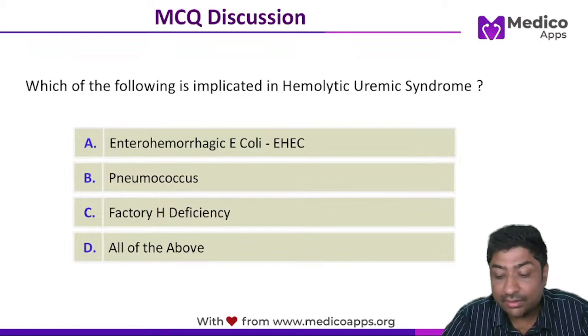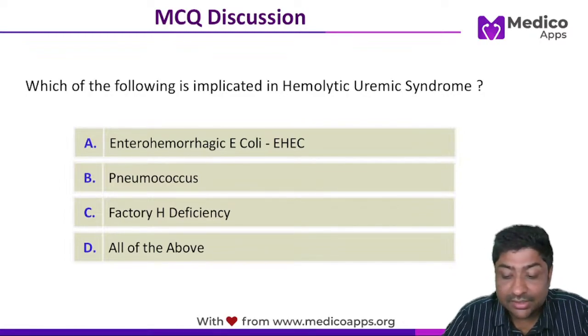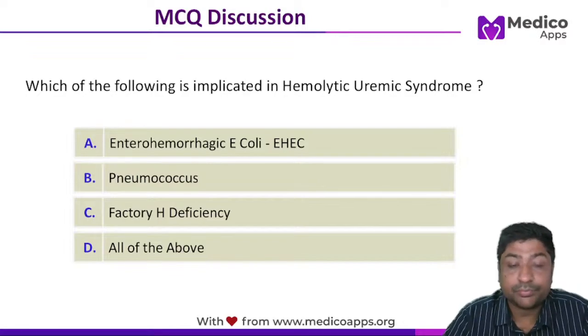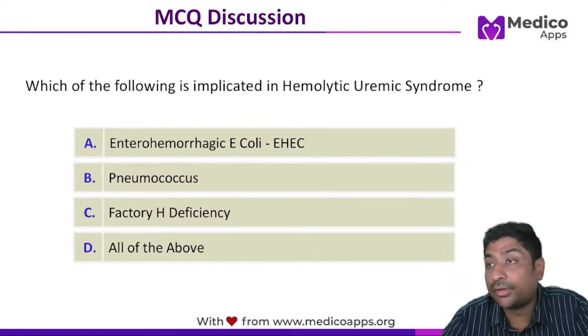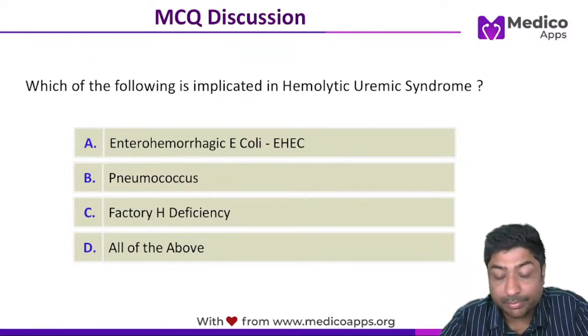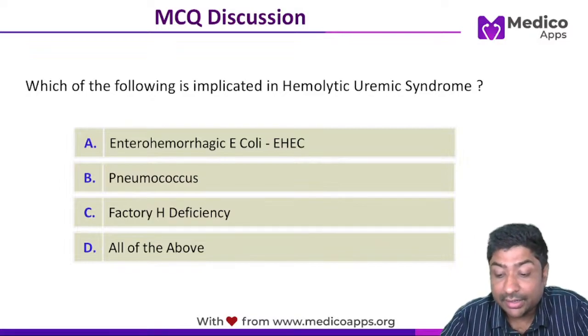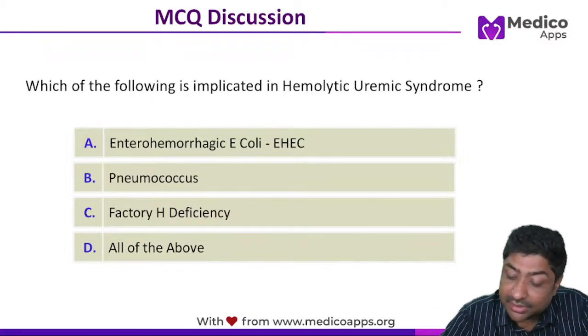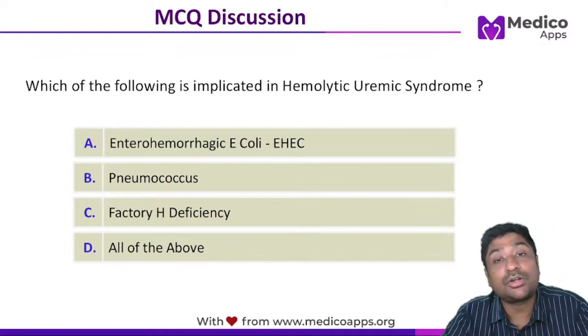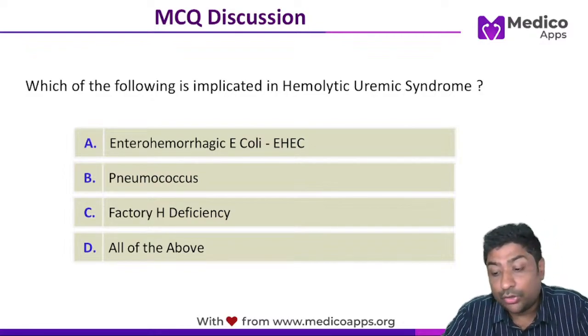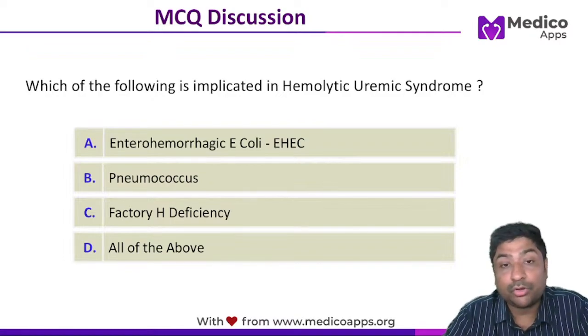Then you will also start having scanty urine, which is a representation of acute kidney injury. You might think that the patient may be having some kind of reaction to the drug. Also, the relatives may complain of that. Remember, a very characteristic feature is that fever is absent or not seen in hemolytic uremic syndrome.